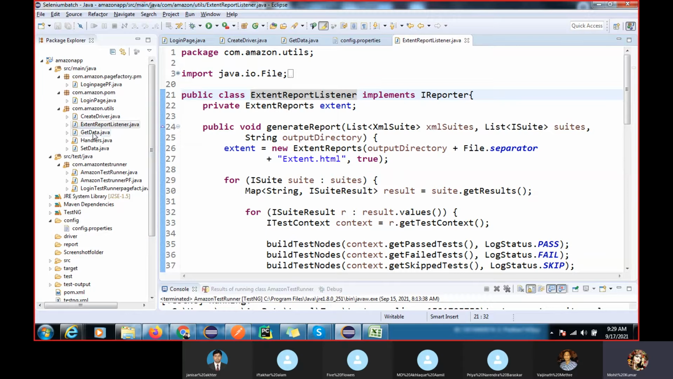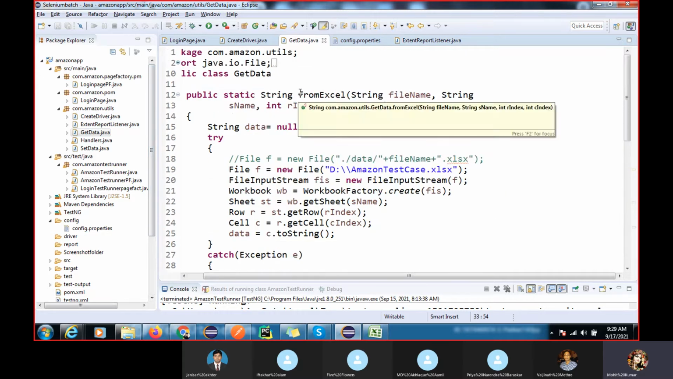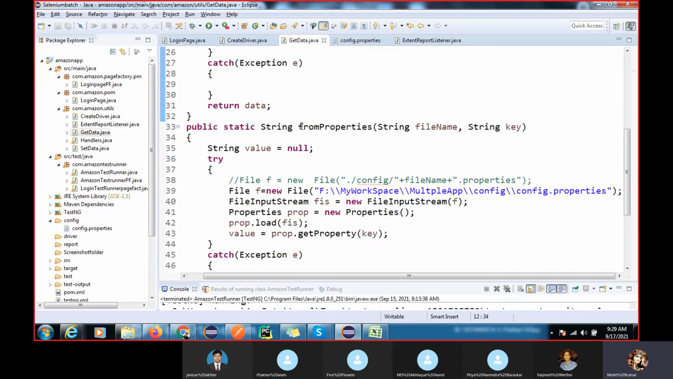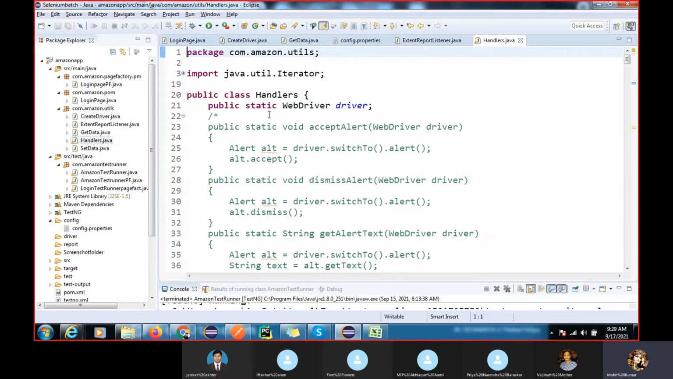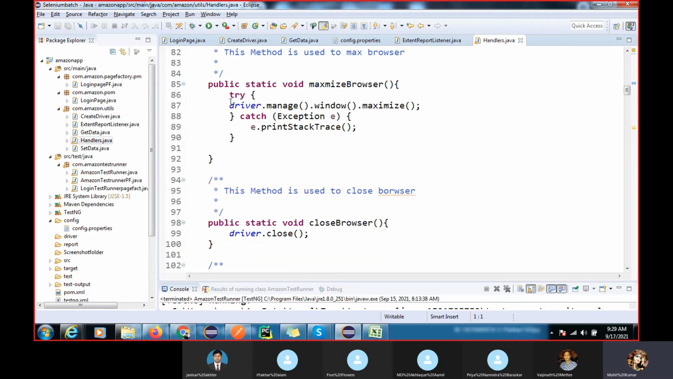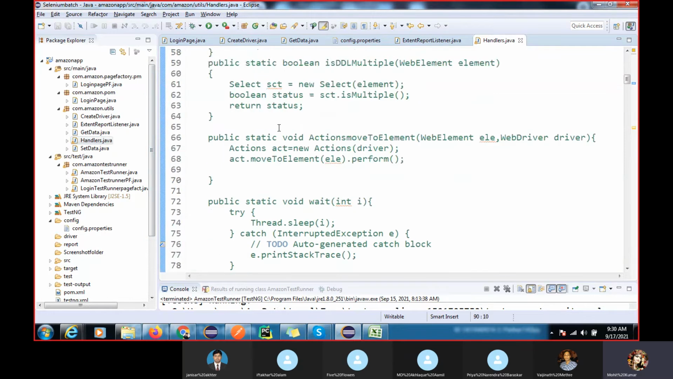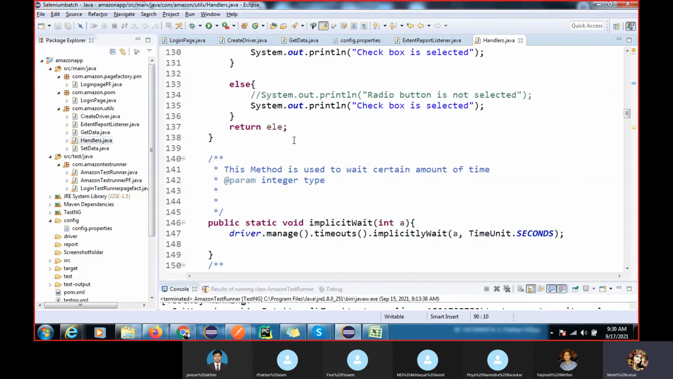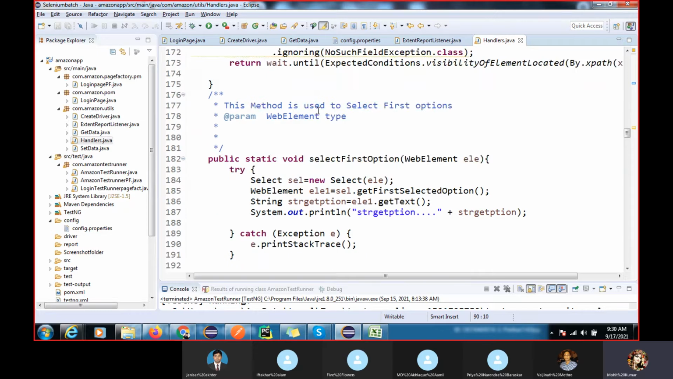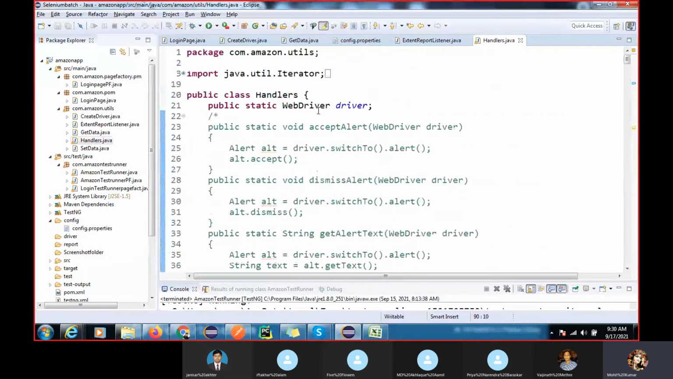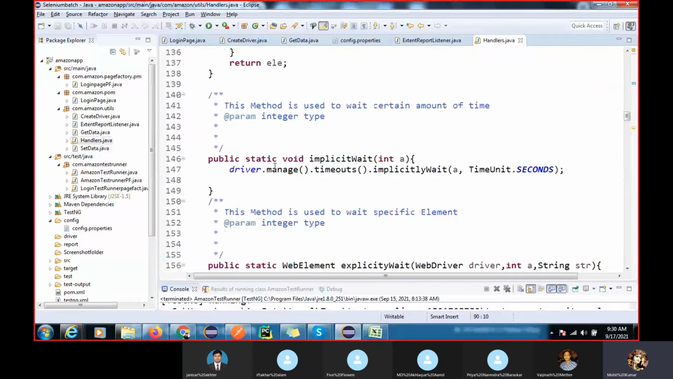So this is the get data. I explained how to read the data from Excel and how to read the data from the properties file. For the handler class, I think we have spent a lot of time on how to create this functionality. This is an older class, so you can paste your latest one and try to use it to extend your base class. You can extend your page object model class by the handler class and call this function over there.